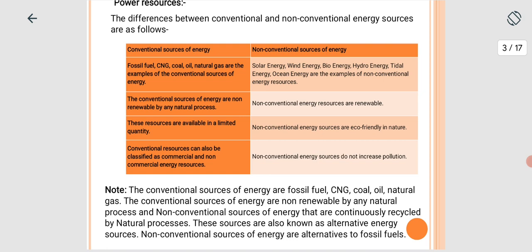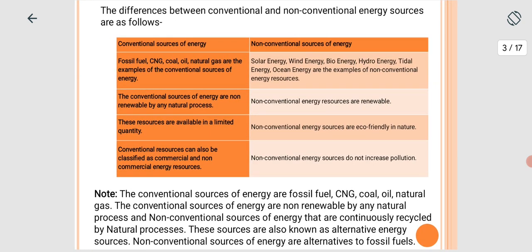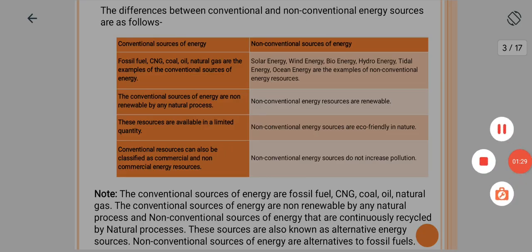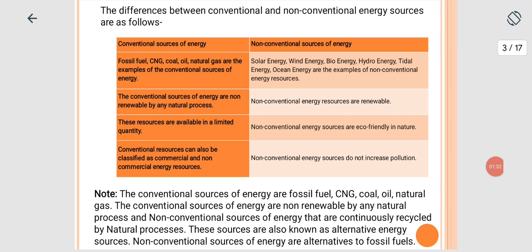Now, non-conventional sources of energy. Solar energy, wind energy, bioenergy, hydro energy, tidal energy, and ocean energy are examples of non-conventional energy. Non-conventional energy is renewable energy resources. So non-conventional energy sources are eco-friendly in nature. Non-conventional energy sources do not increase pollution.